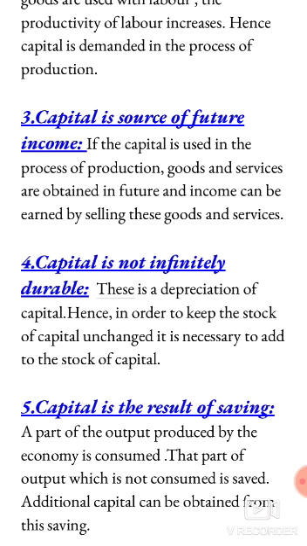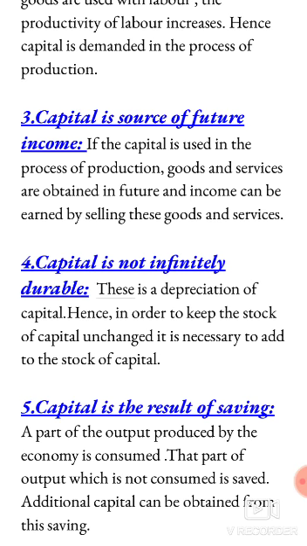In order to keep our stock unchanged, we need to add to the stock of capital. Fifth, capital is the result of saving. How do we get capital? Because of saving. A part of the output produced by the economy is consumed. That part of output which is not consumed is saved.